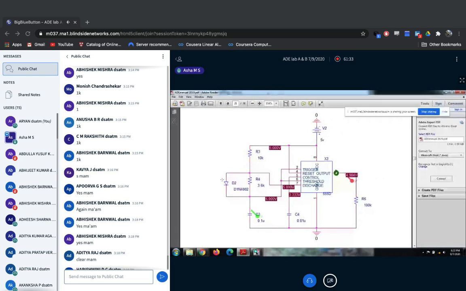See here, in this experiment we are using the diode. So what is the name of the diode? Of course it's D2, not that one. We have another name for each component. See, what is the name of the diode? D1N4002.